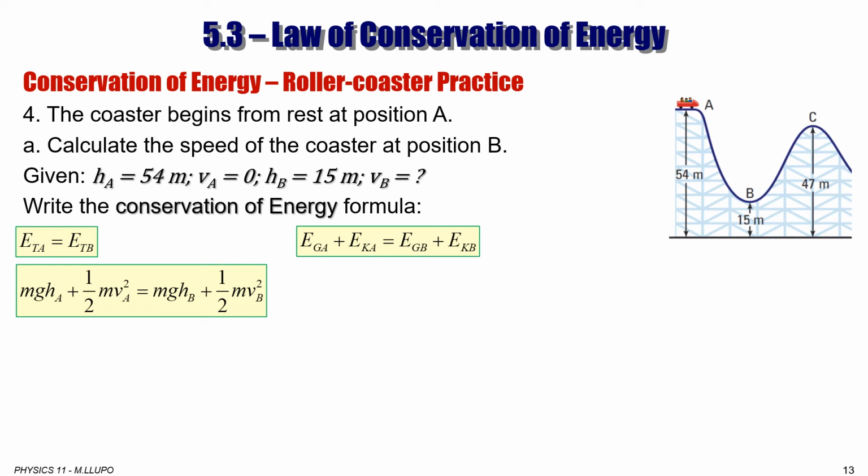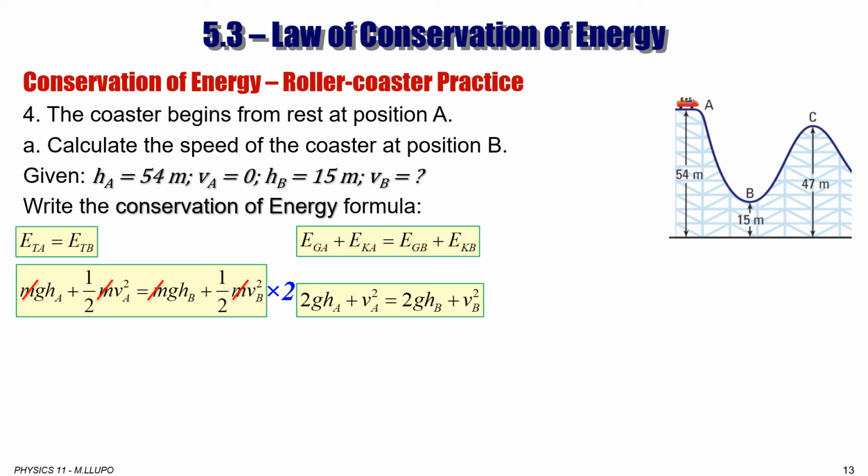Now, if you look, m is everywhere. You can factor and cancel it. And to make it easy, you can multiply by 2 and you get an easier formula: 2gHa plus Va squared is equal to 2gHb plus Vb squared.